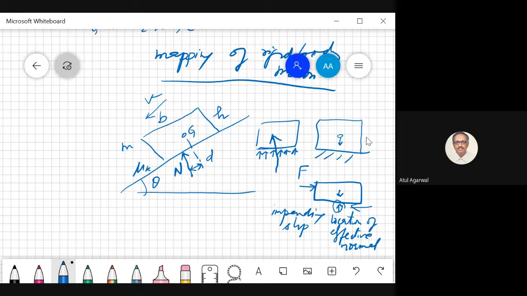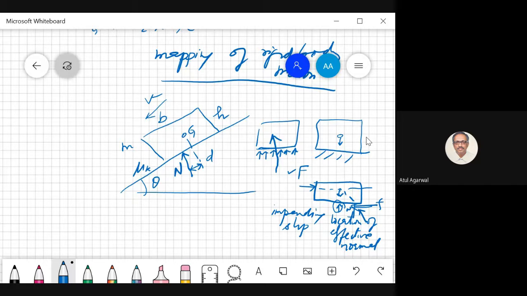Now when there is an external force F, you will see that there will be a resultant of these two forces, this frictional force and this normal force, and they will be going through this point of intersection of this force F and gravitational force, so that these three forces are concurrent. Reaction from the support and external forces F and N, all these three forces have to be concurrent. Otherwise, the body will not be in equilibrium.